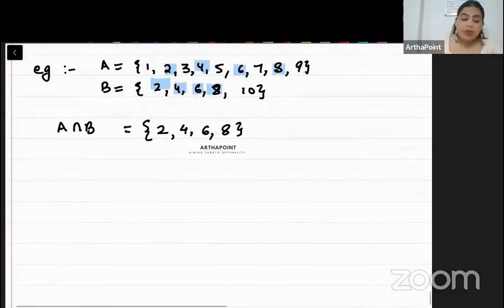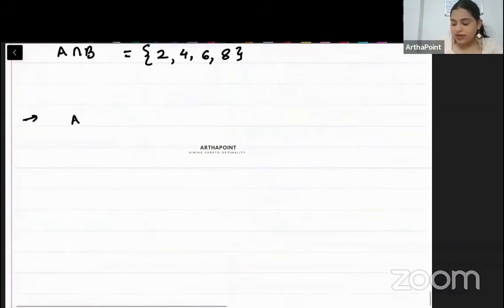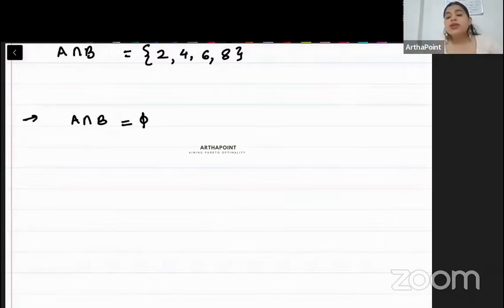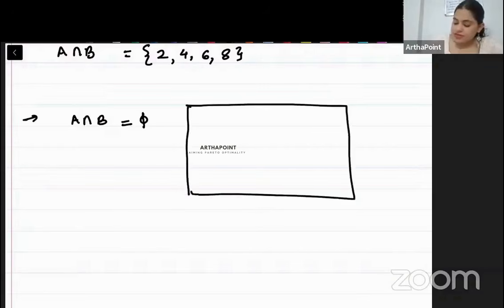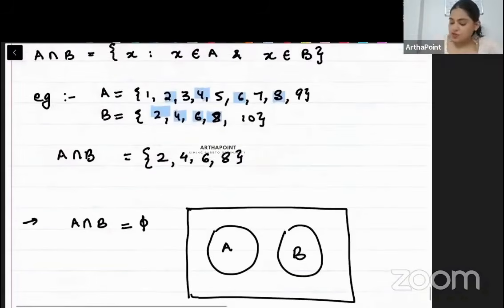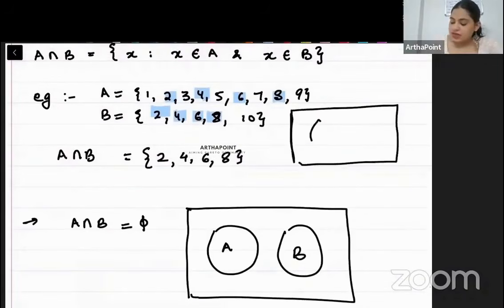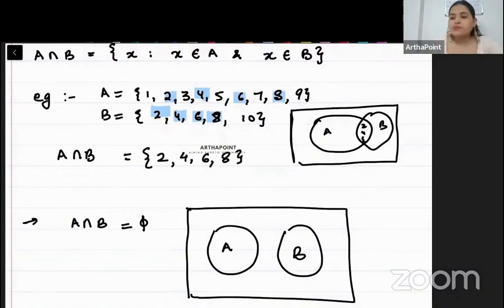Now, supposedly you go ahead and you get that A intersection B is coming as 5. Sorry, यहाँ से not equal to हटाओ. It is coming as 5. That means A intersection B, it is coming as a null set. There is nothing common between A and B. How do I represent this beta in a Venn diagram? This is A and this is B. There is nothing common between them. इसको कैसे represent करते? This is A, this is B, and I have common elements 2, 4, 6, 8. So I have common between A and B.